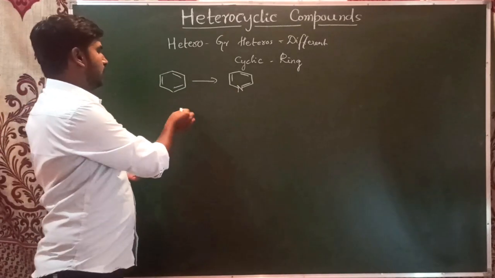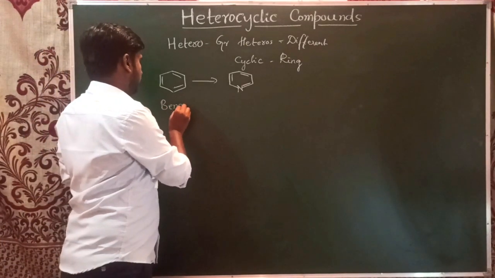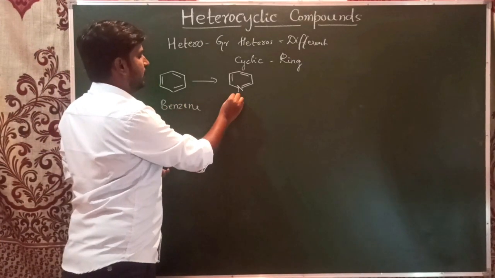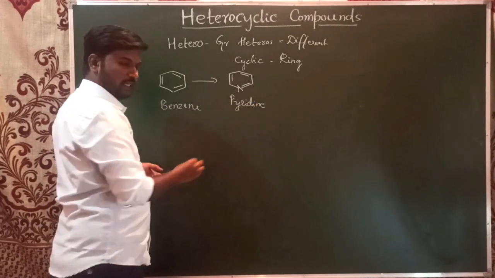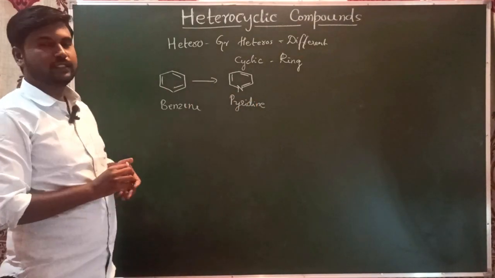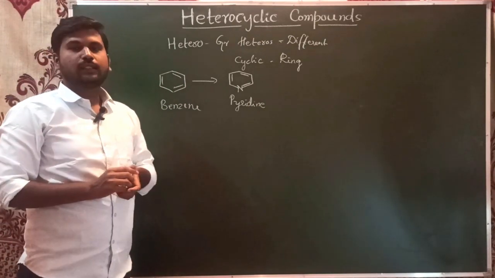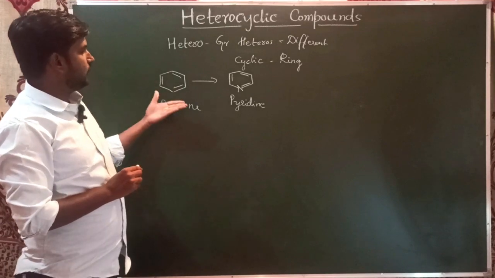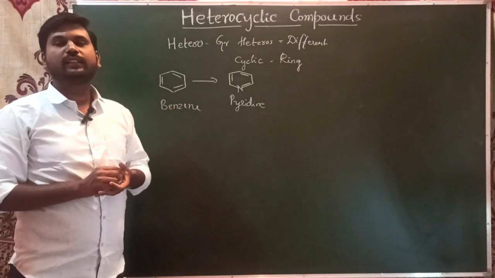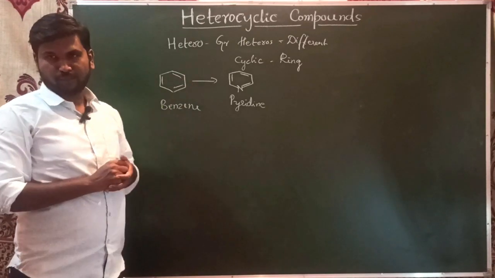For example, this is benzene and this is pyridine. It is one of the very important heterocyclic compounds. As we have seen, it is used as an organic solvent. So now using these terms, we can define the heterocyclic compounds.